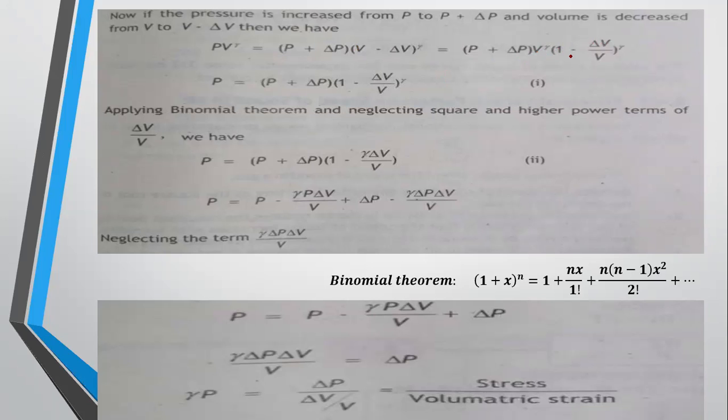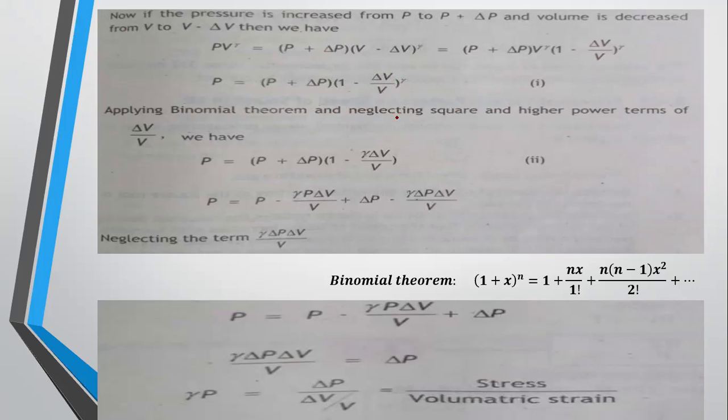V power gamma into 1 minus delta V divided by V power gamma. So V will cancel with V. When we take common, V will cancel with V and we get 1, and minus delta V by V. Now for this term in equation 1, V gamma will cancel with V. So we get P is equal to P plus delta P, 1 into 1 minus delta V power gamma.